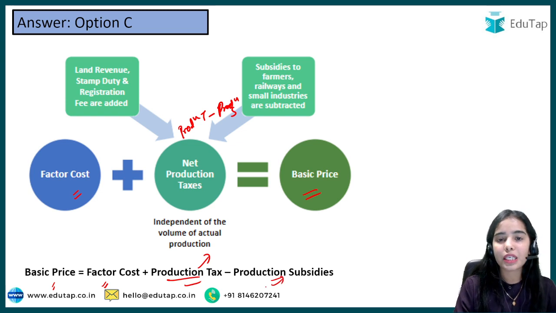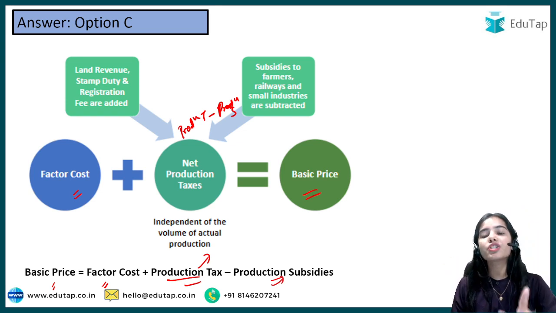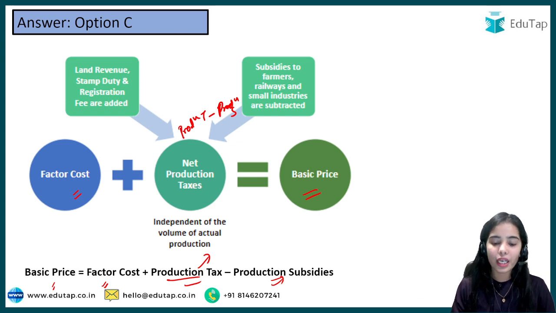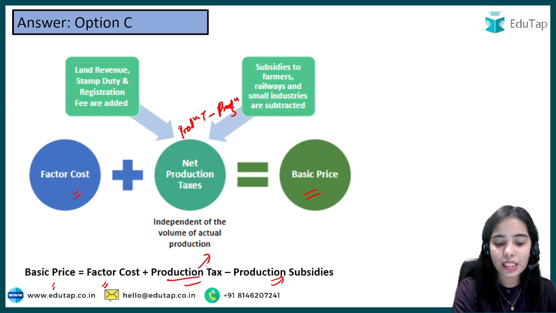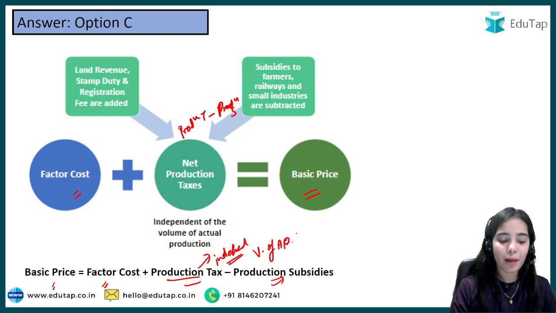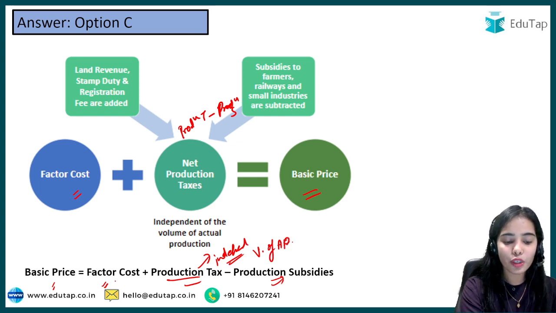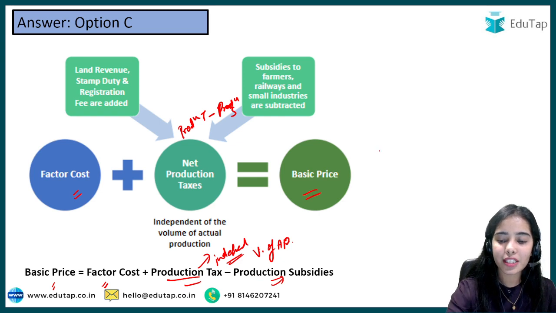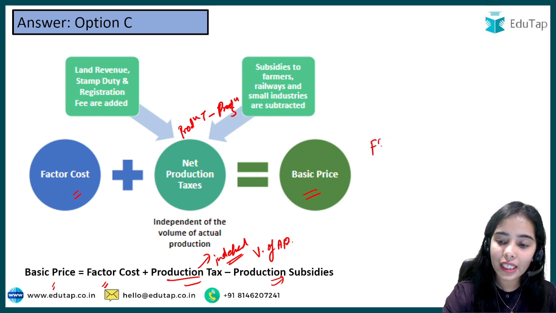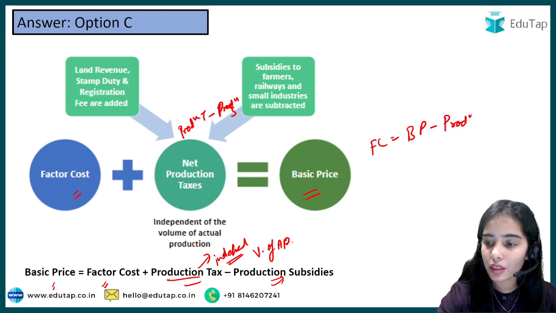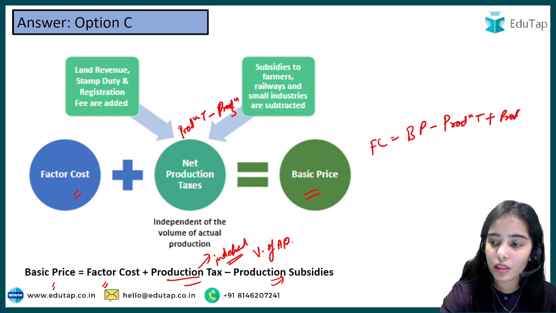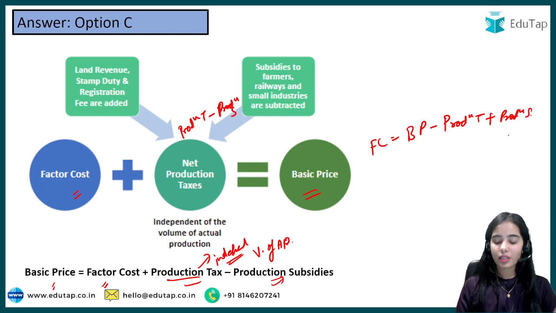And for the production subsidy, you are a farmer and that's why the subsidy is being given to you. It does not matter how much that farmer is producing. So production subsidies and production tax are both independent; they do not depend upon the volume or the units of the actual production. The basic price is equal to factor cost plus the production tax minus the production subsidies, or we can calculate the factor cost as basic price minus production tax plus the production subsidies. So be very clear with these formulas.